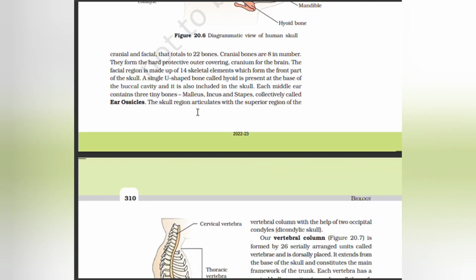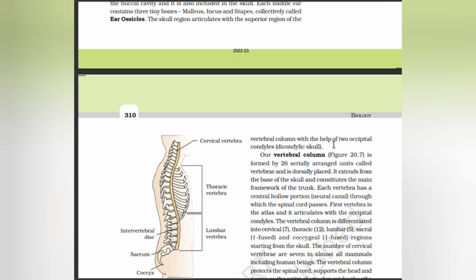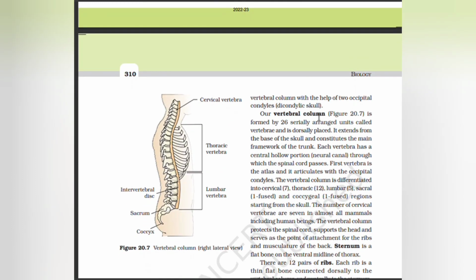The skull region articulates with the superior region of the vertebral column with the help of two occipital condyles. Our vertebral column is formed by 26 serially arranged units called vertebra and is dorsally placed. It extends from the base of the skull and constitutes the main framework of the trunk. Each vertebra has a central hollow portion through which the spinal cord passes. First vertebra is the atlas and it articulates with the occipital condyles.